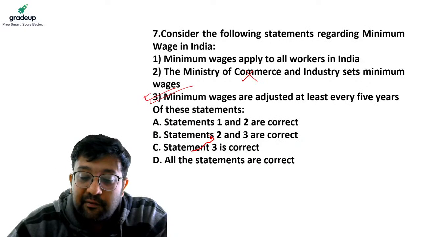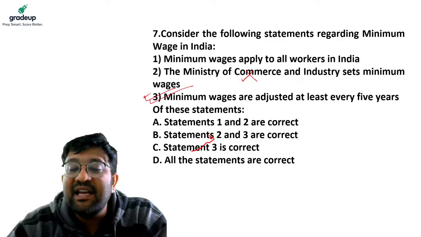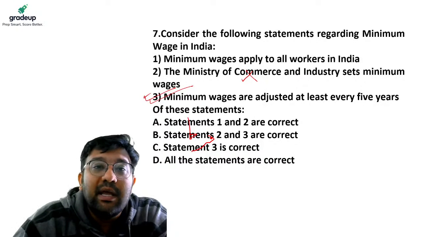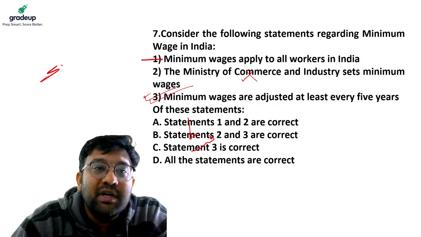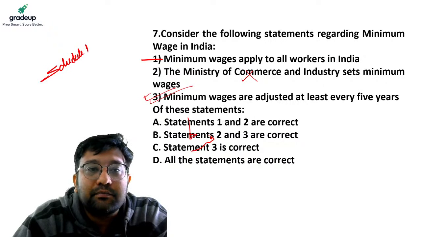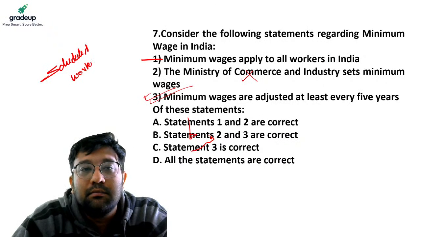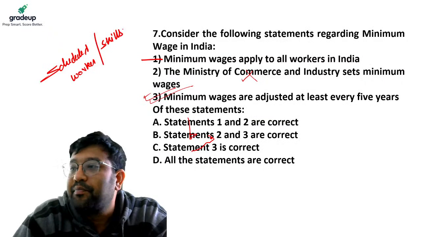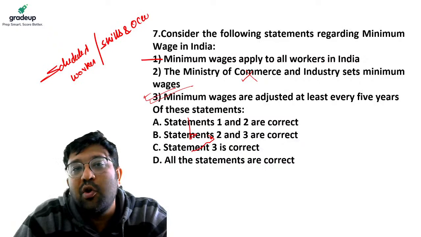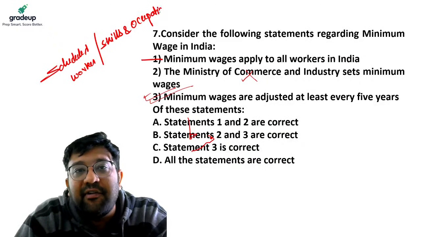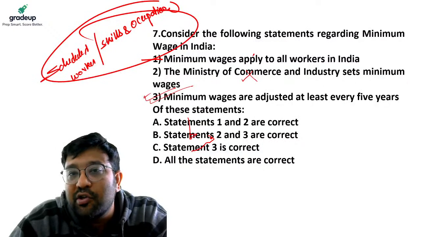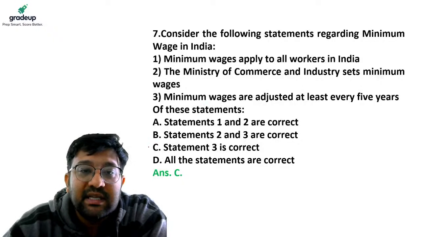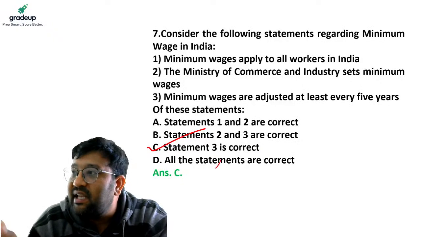Then statement 1 is that minimum wage applies to all workers in India. This is also a wrong statement. Minimum wages apply to scheduled workers and workers possessing different skills and occupations. So not everybody is governed by minimum wage standards. So your statement 1 is also wrong. So the answer to this question becomes C. Only statement 3 is correct.